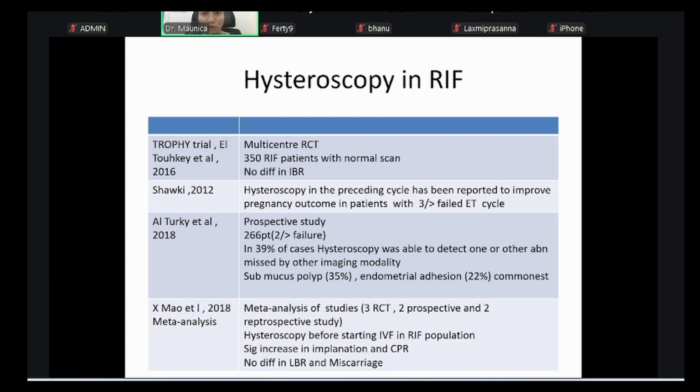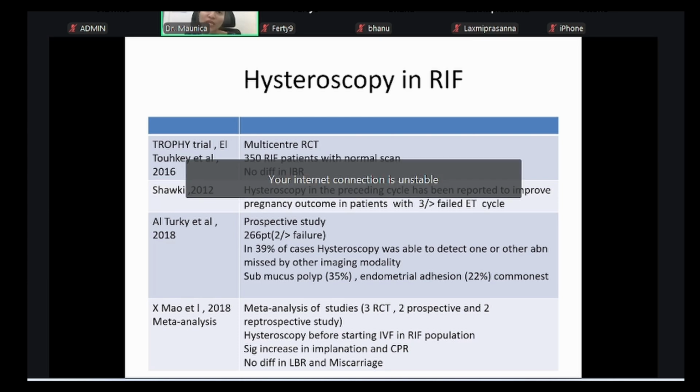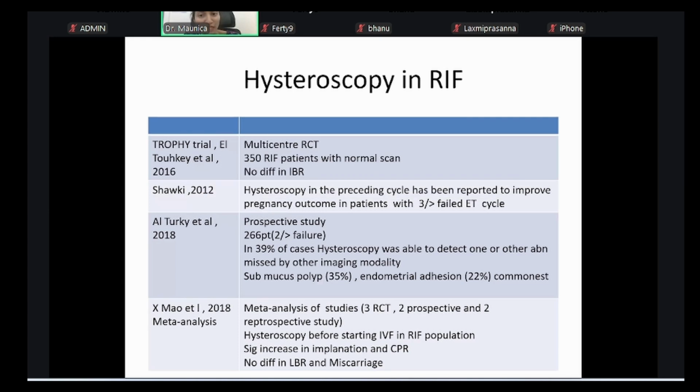people do hysteroscopy. There is that logic about it. But here there is a normal scan, there is a 3D cavity also. Even then, they did hysteroscopy in the RIF patients, where they are not understanding what could be the reason. Just because they performed hysteroscopy, did it impact the results? No, there was no difference in the live birth rate, whether they did it or whether they did not before going for the next transfer. So hysteroscopy is still not mandatory for all IVF cases, but it depends on different institution protocols or different doctors' decisions to go forward with it.